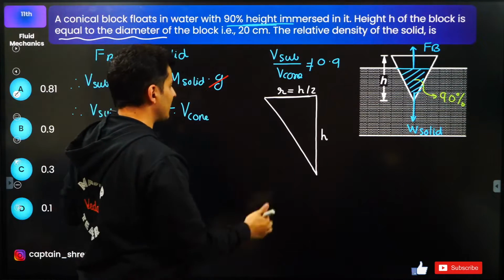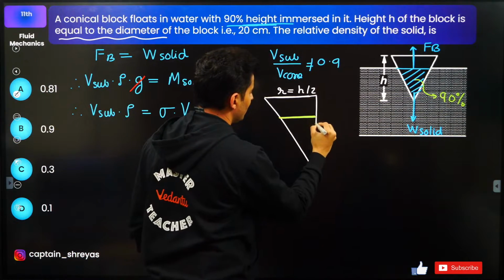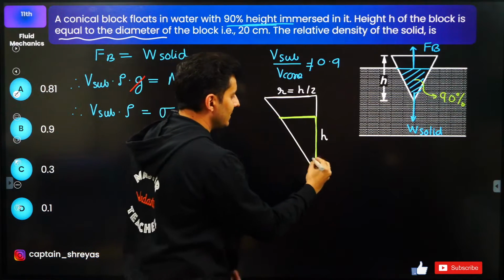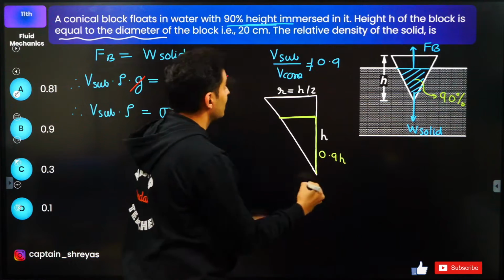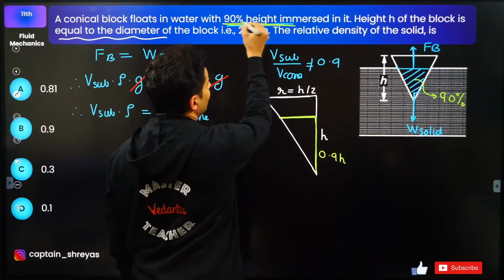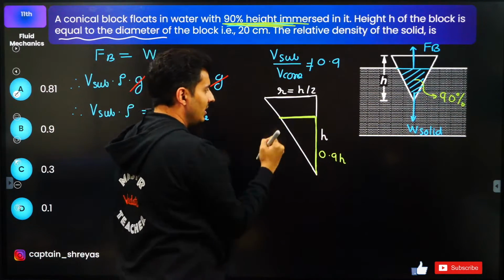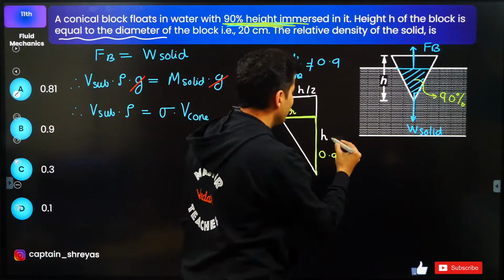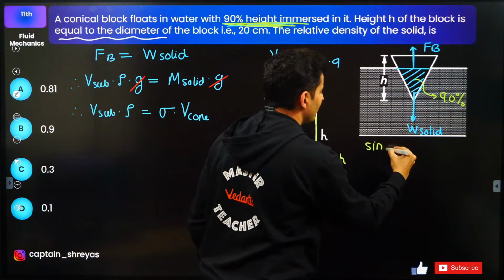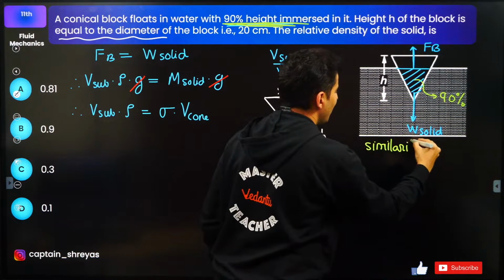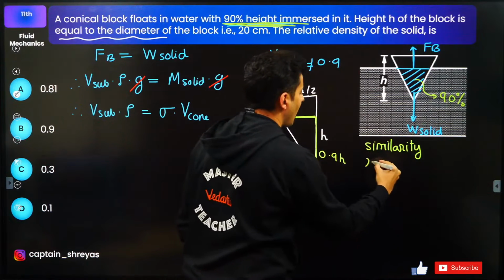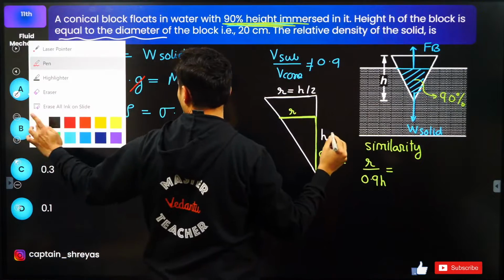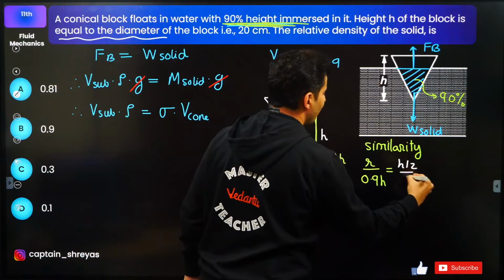Next, the part which is submerged. Let's talk about that. This much part. Now, this is 0.9 times h as per the given question. 90% is immersed. So this one, R, is something which I do not know, which I can find using simple similarity. Using similarity of triangles, R divided by 0.9h will be equal to h by 2 divided by h.